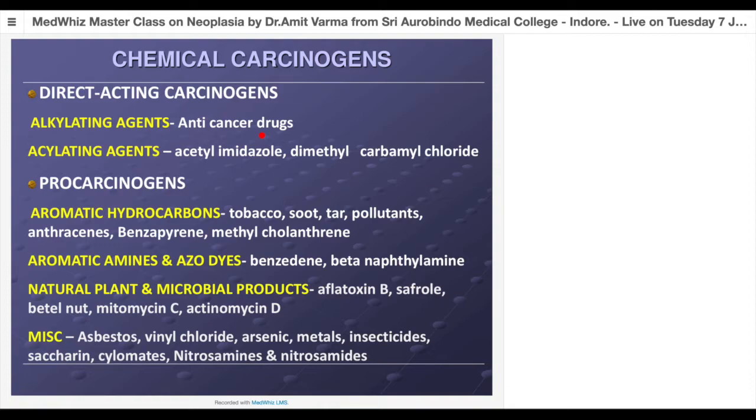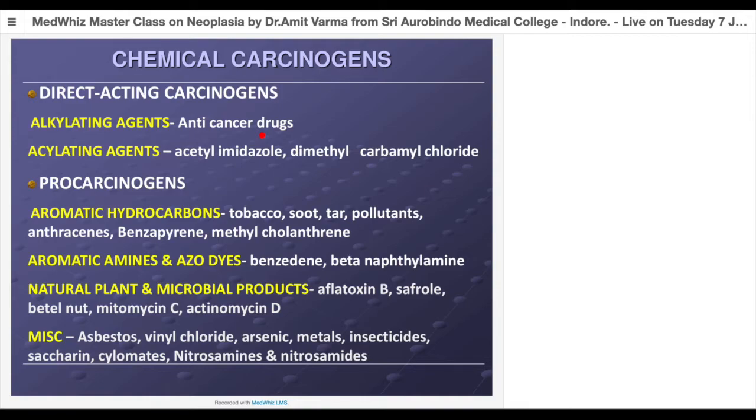And why is it so? Because most of the drugs which are available today are non-specific drugs. These are drugs which basically kill every dividing cell of our body, irrespective of whether it is a cancer cell or a normal cell. Because of that, all chemotherapeutic drugs which are non-specific in action have a lot of side effects. Why? Because the fastest multiplying cells of our body are hematopoietic stem cells, followed by epithelial cells, right?